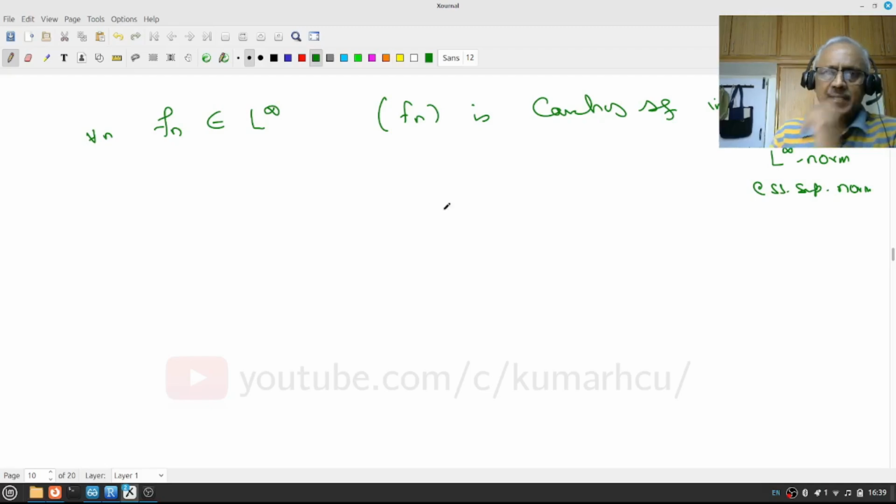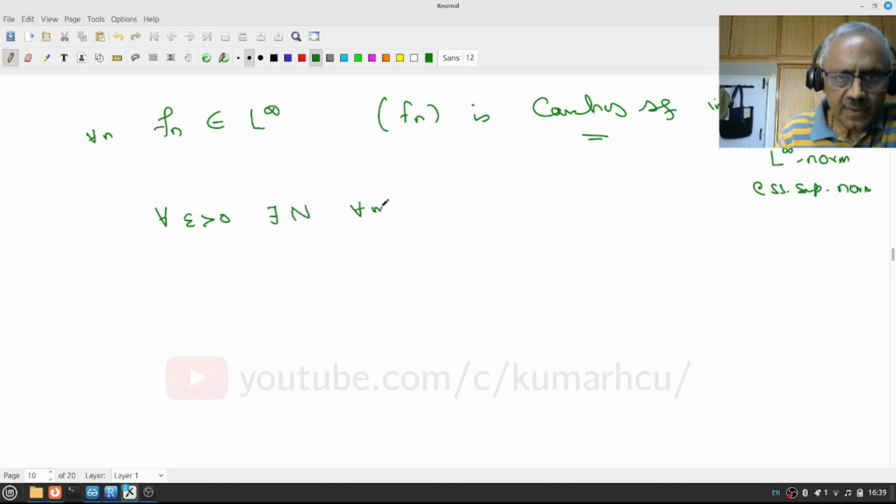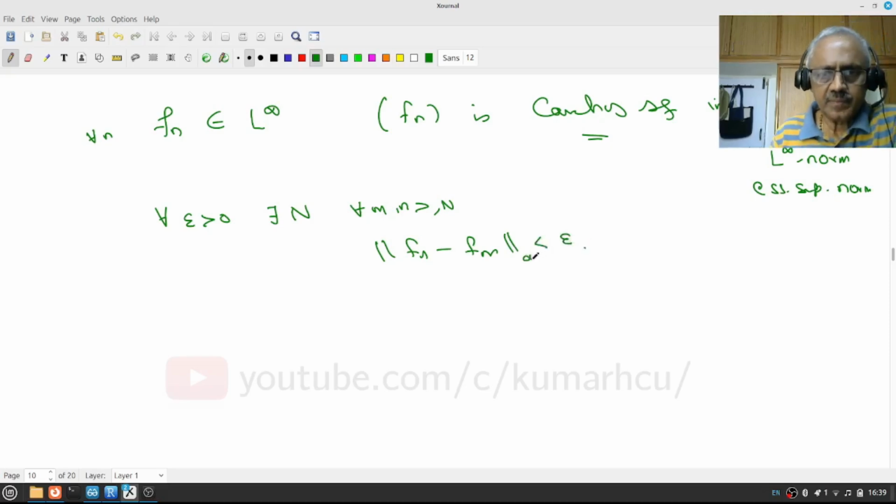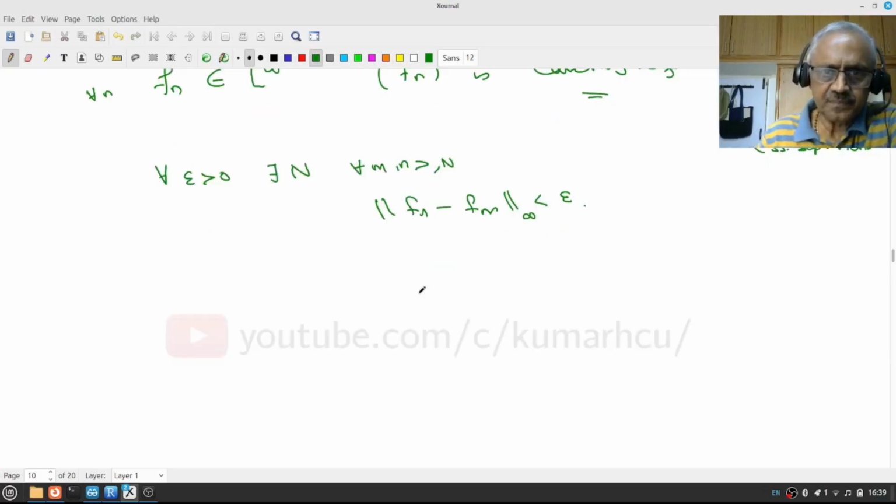What does it mean to say it's Cauchy? For every epsilon greater than 0, there exists an N so that for all m and n greater than or equal to N, the L infinity norm of f_n minus f_m is less than epsilon. Not the sup norm, the L infinity norm.